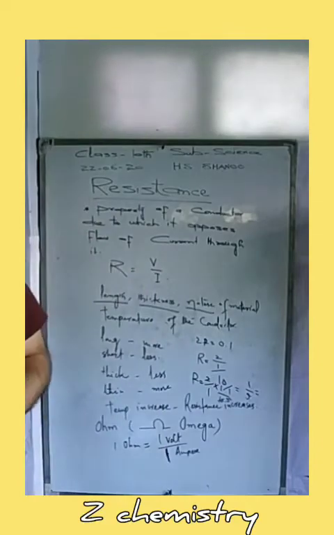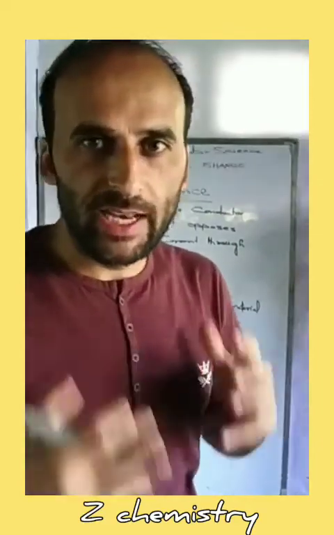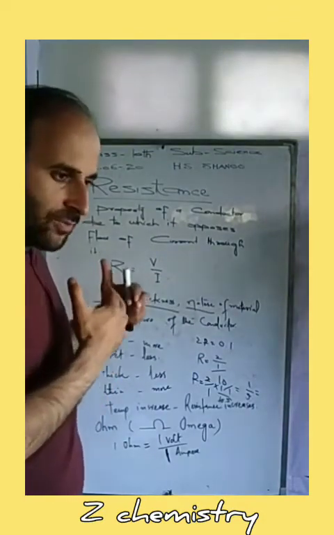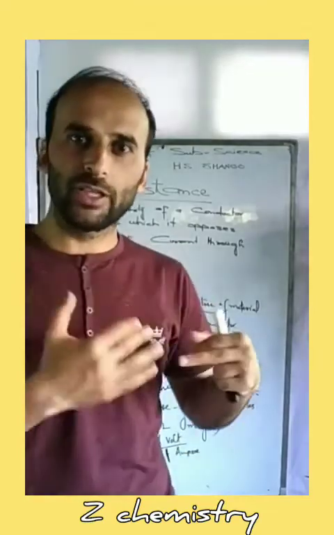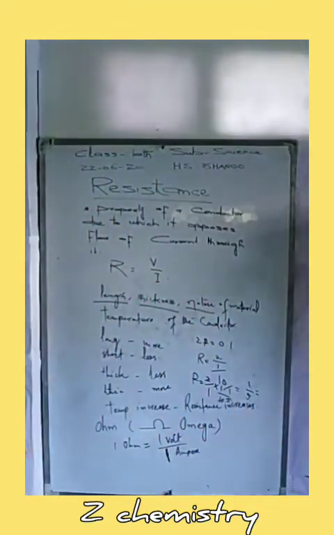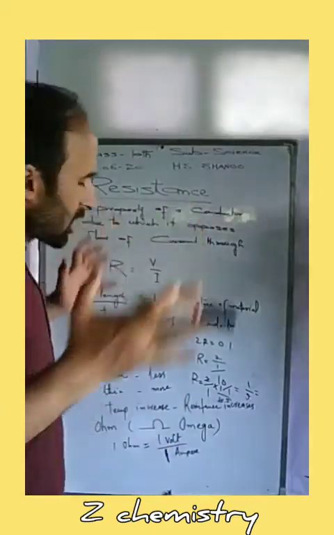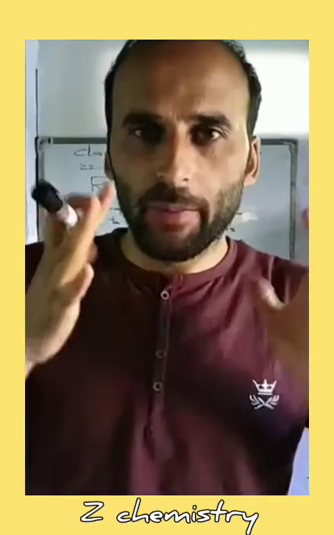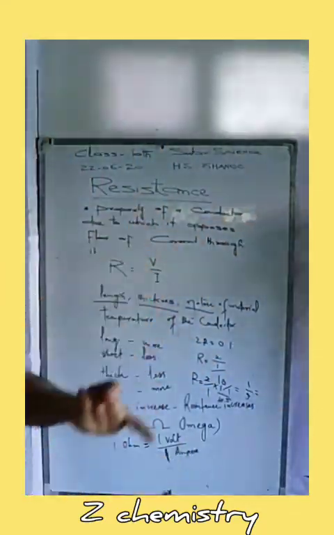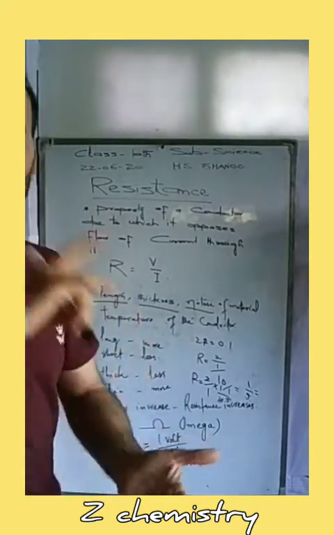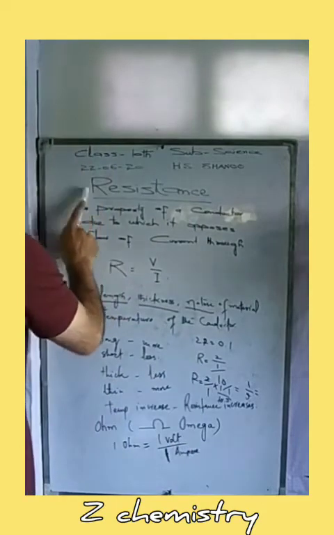Resistance. We know that electric current is the flow of electrons in a conductor. During the flow of electric current, or during the movement of electrons, there occur collisions between the electrons and the atoms and other ions present in this particular conductor. Due to this collision, there occurs obstruction or opposition to the flow of current, and this opposition adds a property to the conductor, and that particular property is known as the resistance of the conductor.